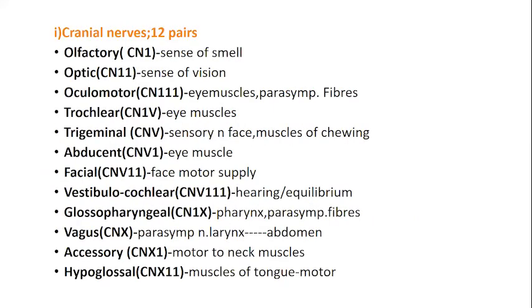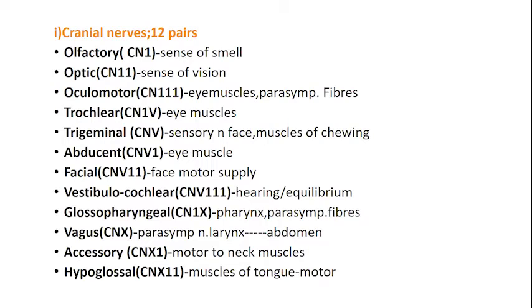These are the 12 pairs of cranial nerves. They are paired, arising one on each side, concerned with different functions. One is olfactory, concerned with smell. Two is the optic nerve, sense of vision. Three, oculomotor, mostly supplies the eye muscles, the small intrinsic muscles of the eye. Trochlear is also concerned with the muscles of the eye, which move your eyeball.